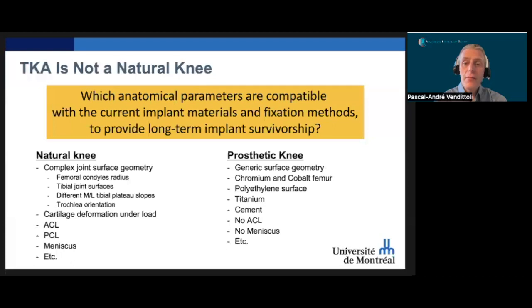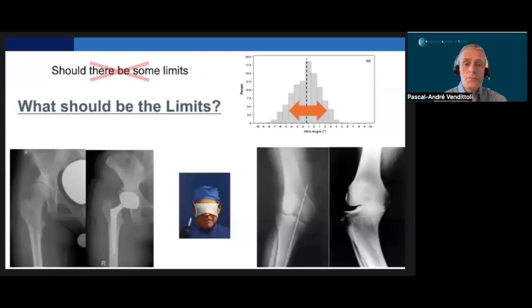Secondly, a TKA implant is not a natural knee. We do not know if the actual implant materials and fixation methods are compatible with all anatomical parameters to provide a long-term implant survivorship. That is why we should question ourselves. Should all patient anatomy be reproduced when performing a TKA? As we know that poly wear increases with cup abduction in hips, we would never replicate the acetabular dysplasia with our implants. I believe it is the same for the knee.